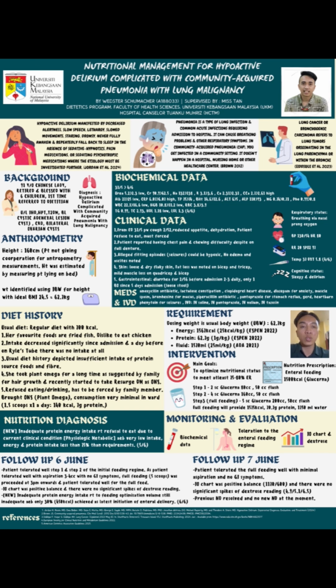Based on my follow-up on 6 June, the patient tolerated well to step 1 and step 2 of the initial feeding regime, with minimal aspiration of 3 to 4 cc and no GI symptom. Full feeding, which is 5 scoops, was proceeded at 3 p.m. on the same day, and the patient also tolerated well to the full feeding. The intake output chart was positive balance, and there were no significant spikes of dextrose reading. So I found a new diagnosis for the patient on that particular day, which is inadequate protein energy intake related to feeding optimization volume, still inadequate, as evidenced by only 30% of the energy achieved as a latest initiation of enteral delivery.